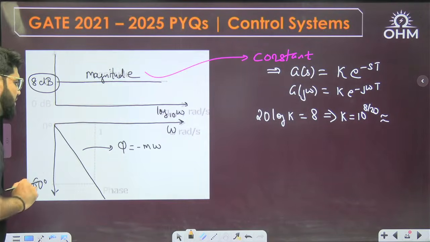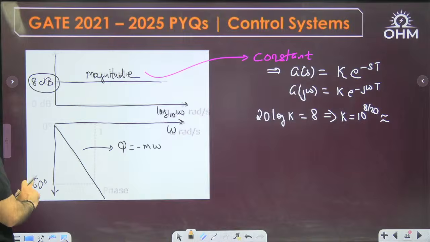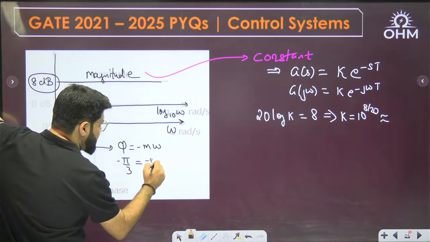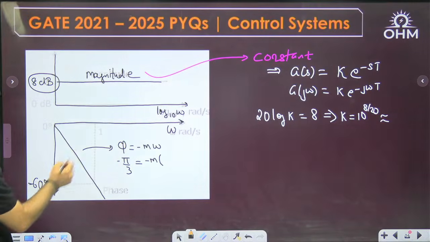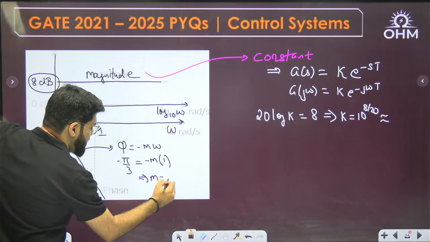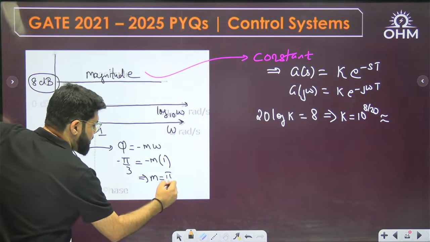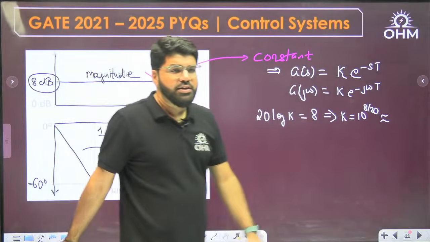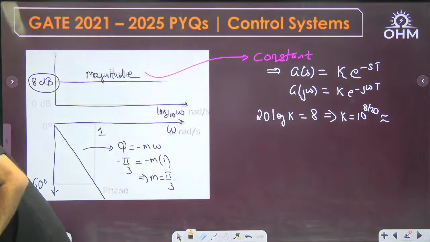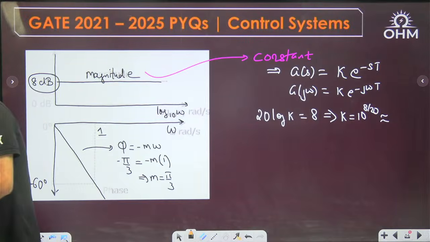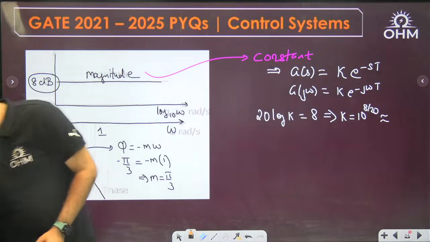We can calculate the value of m. You can use the phase value of -60, in standard units minus pi by 3, which equals minus m into omega. At what frequency is the phase -60 given? At 1. That means m equals pi by 3. The only thing left to calculate is k. Let me do that calculation. How much is k going to be? 2.51 approximately.